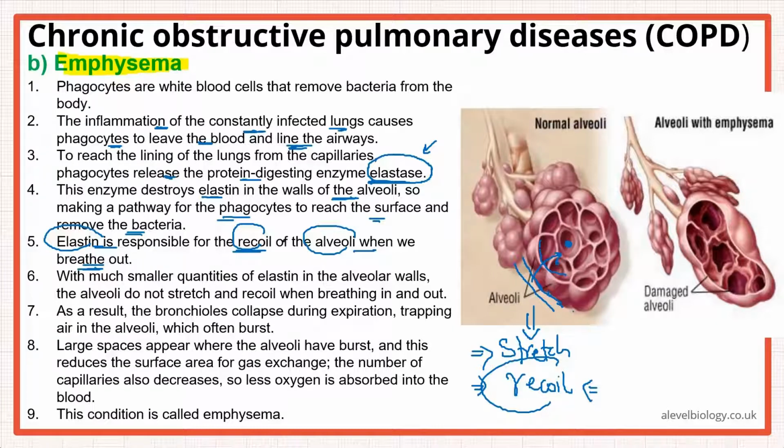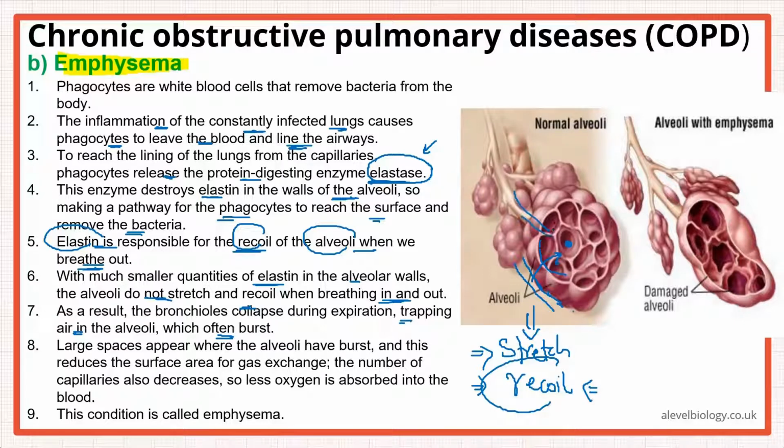ठीक है? So with the small quantities of elastin in the alveolar walls, because now it has been damaged, the alveoli do not stretch and recoil when breathing in and out. ठीक है? अब क्योंकि elastin जब डैमेज हो रहा है तो उसकी स्ट्रेचिंग पावर भी खत्म हो रही है. और उसकी रिकॉइल पावर भी डैमेज हो रही है. बट ज्यादा इफेक्ट रिकॉइलिंग पर आ रहा है. What would happen because of that? It would trap air in the alveoli, which would often burst because now the pressure is increasing.